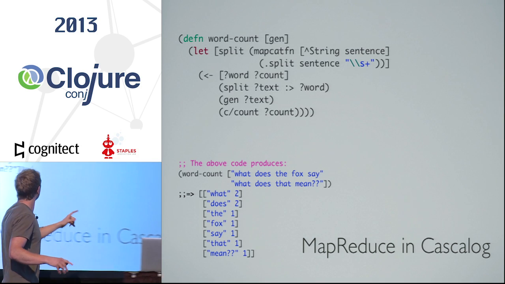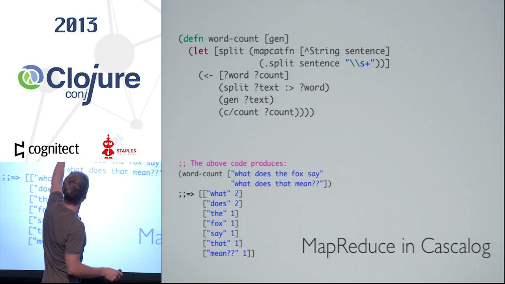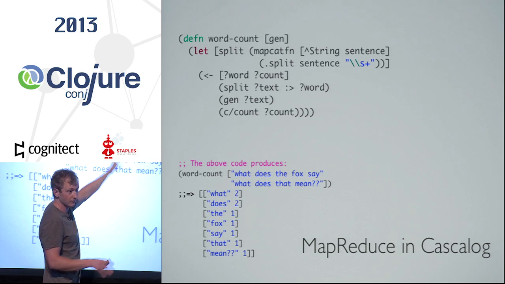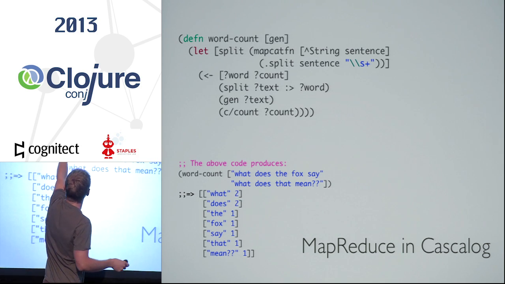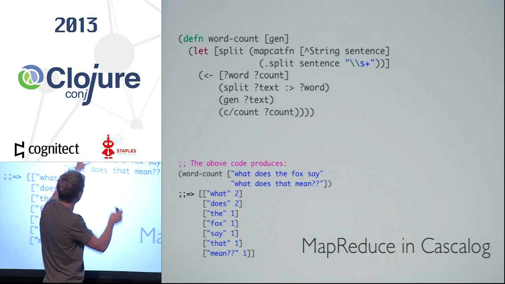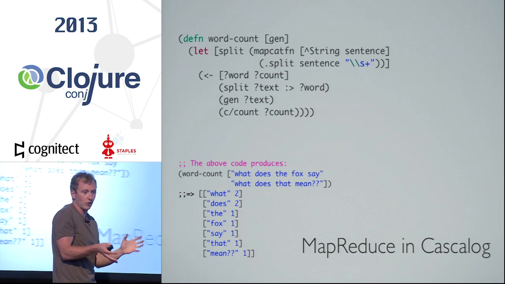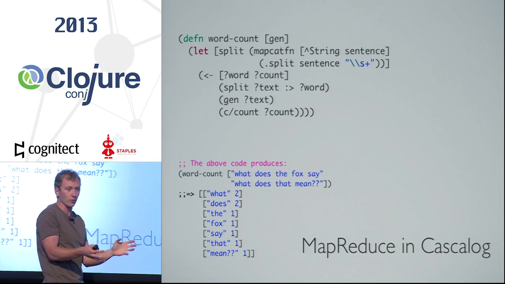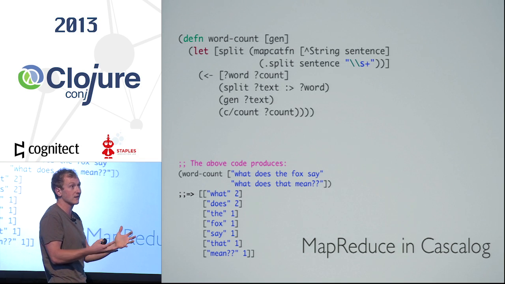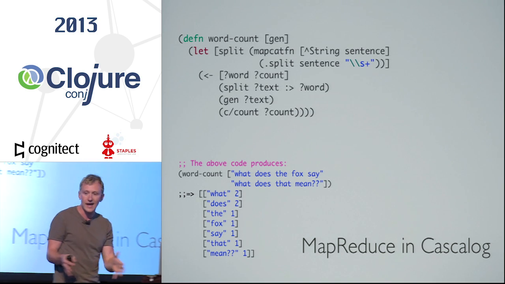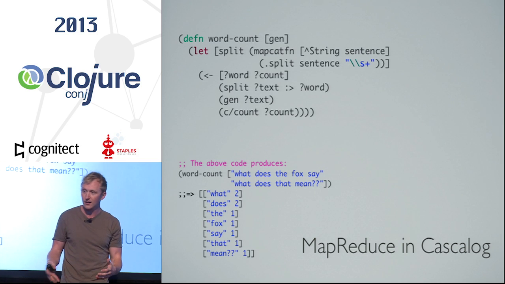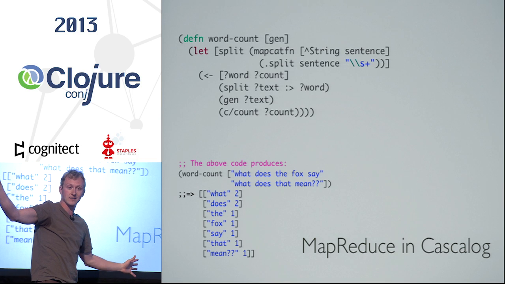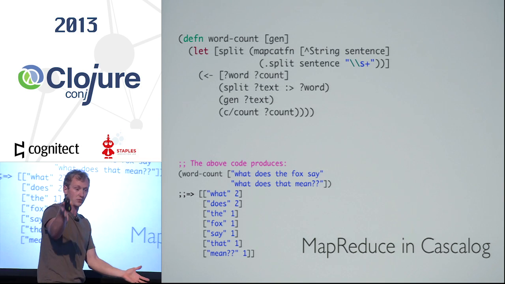We'll go through this in more detail in a minute, but effectively what you're doing is just telling the system three facts. You're saying some generator comes in, something that can produce tuples. This second line, this gen, says there's some concept of a variable called text, and we're constraining it to have to come from the generator data set. What Cascalog does is take these constraints and try to solve them given all your inputs. So when you say text comes from generator, that takes every possible text that could happen and constrains it to come from this one data set.